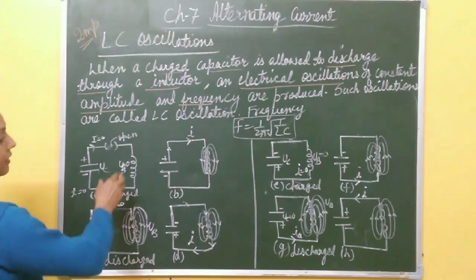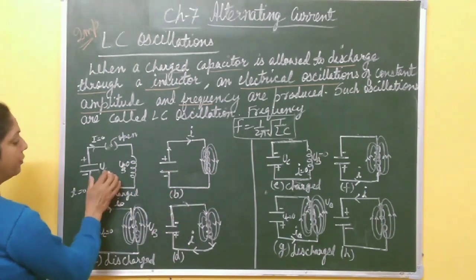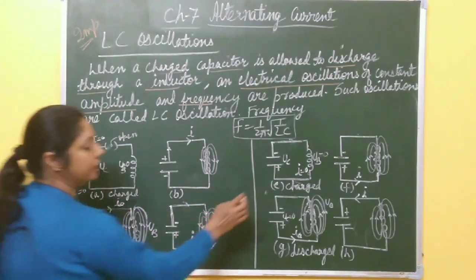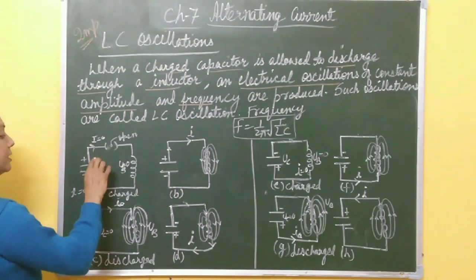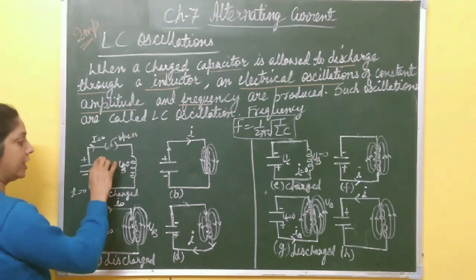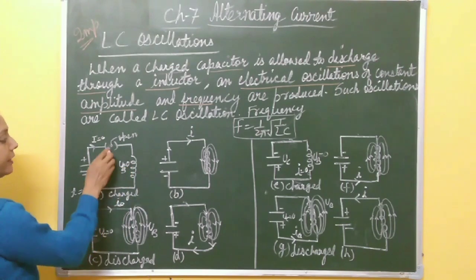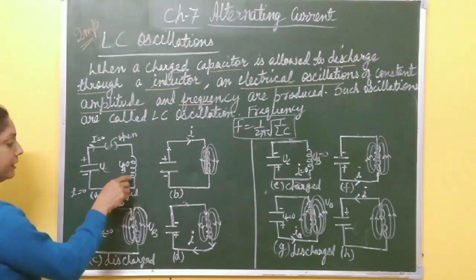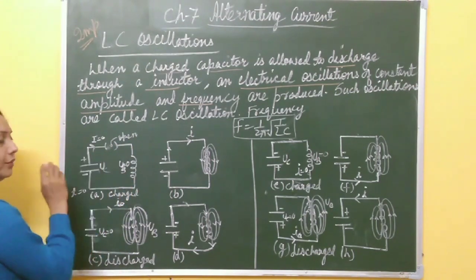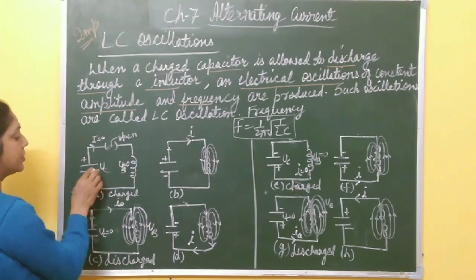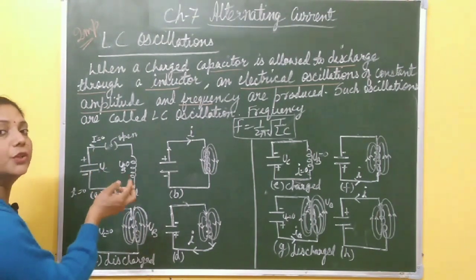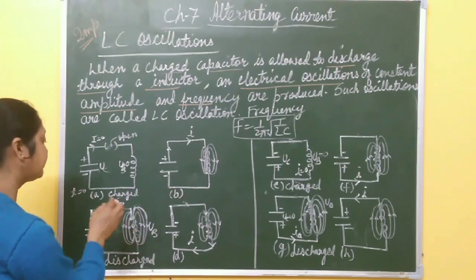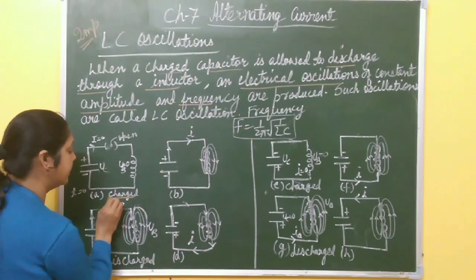Let us discuss with the help of these 8 diagrams: A, B, C, D, then E, F, G, H. Initially at time t equal to 0, suppose this capacitor is fully charged and it is not connected to the inductor, so the circuit is open. It means no current flows through the inductor. Initially the capacitor is fully charged and has electrical energy stored between its plates as UC. You know UC is Q square by 2C.